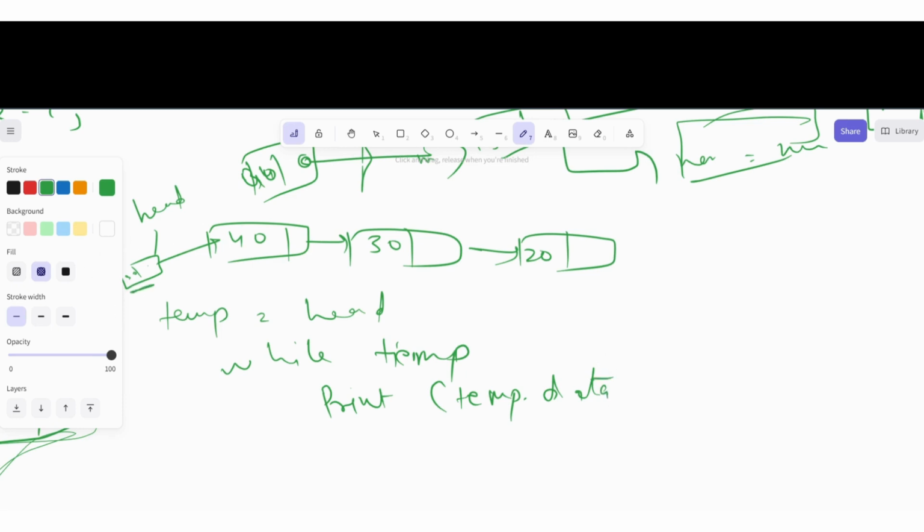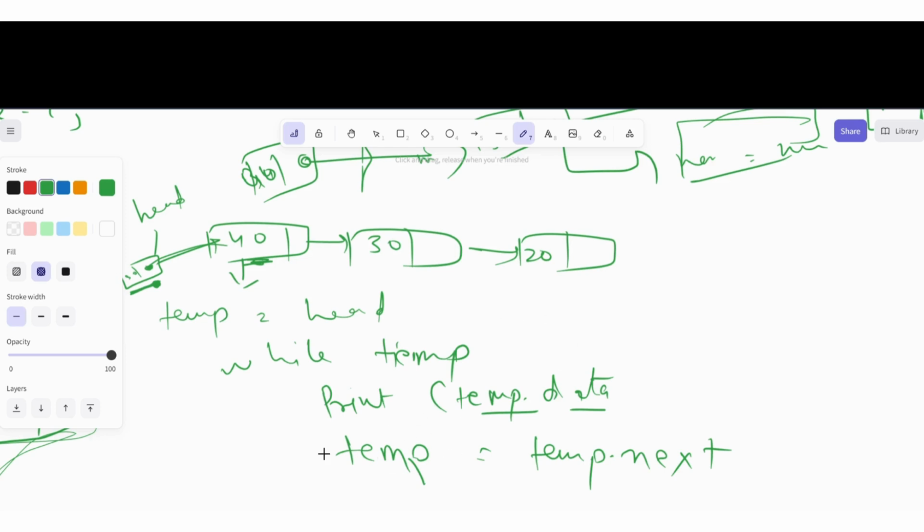Means firstly 50 will print, then 40 will print. Now let me tell you how 40 will print. Firstly temp dot data print means 50 is printed, and we are updating our temp. Temp will become temp dot next. And what is the meaning of temp dot next here? Right now our temp is here. We are doing temp dot next. Temp dot next is pointing to this. So that's why our temp becomes 40 on this node right now.